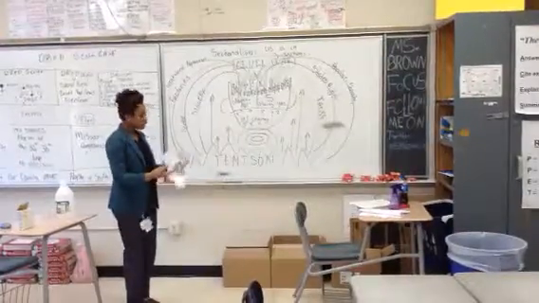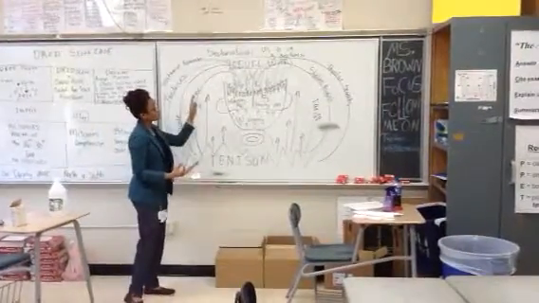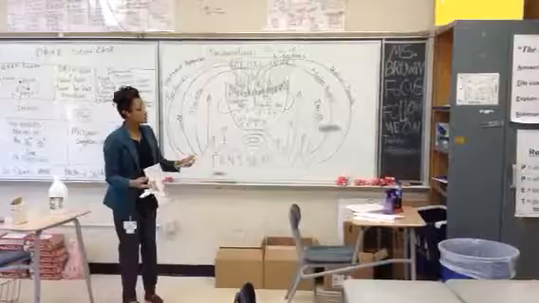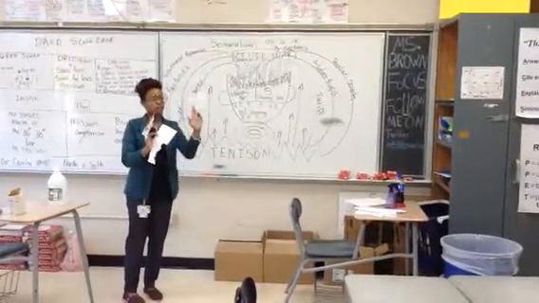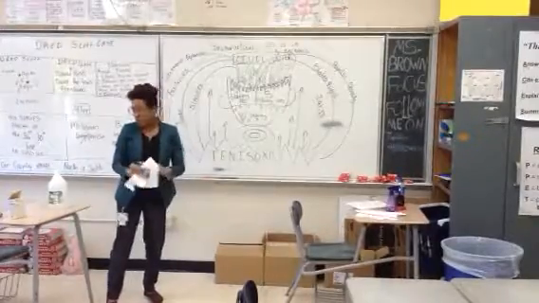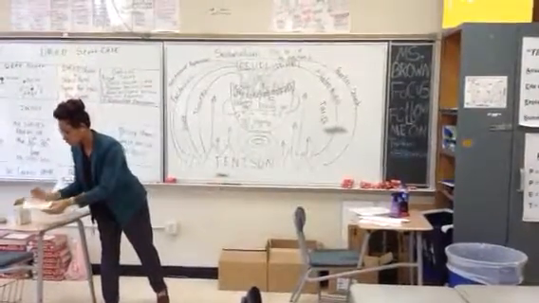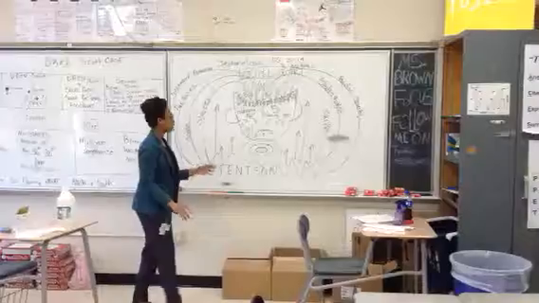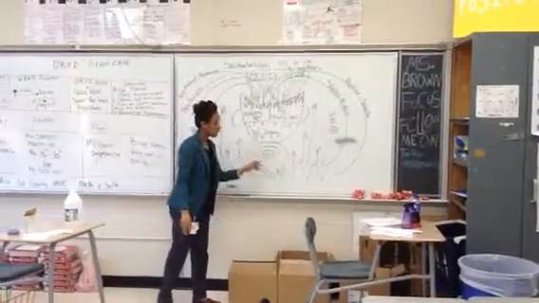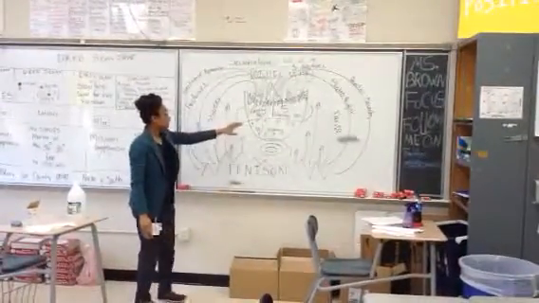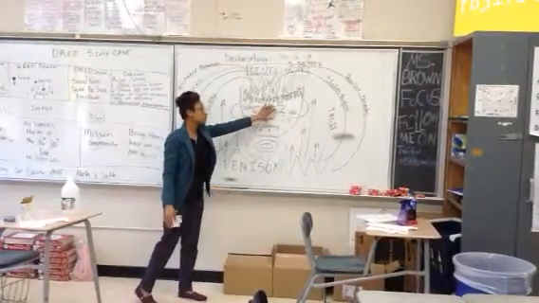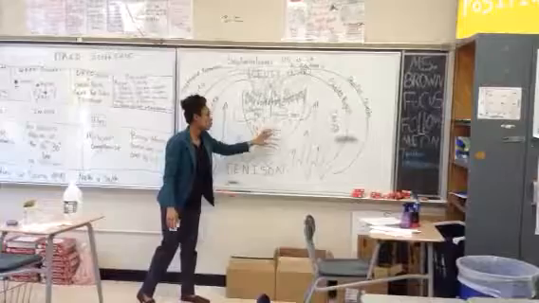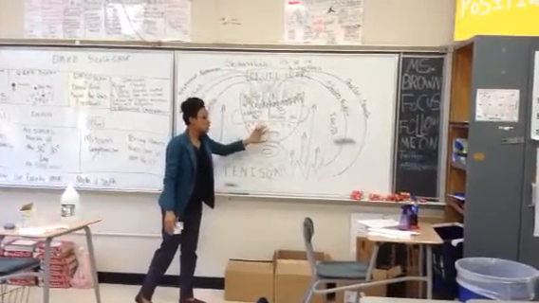Okay, now we're going to look at an issue called sectionalism. Sectionalism means the U.S. is in 3 sections. We're going to have the North, the South, and the West. To help us understand sectionalism and what's going on, we're going to use the analogy of a boiling pot. Here in the North, there's going to be no slavery. Here in the South, they're going to say yes to slavery. And we're ultimately going to fight over slavery here in the West.